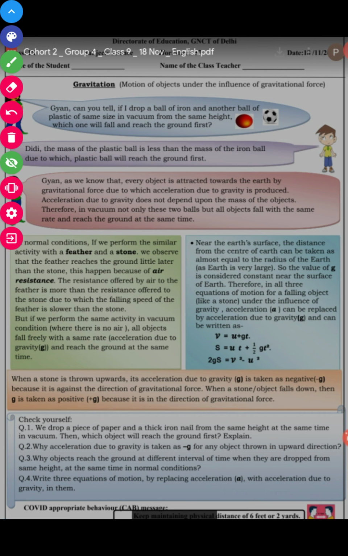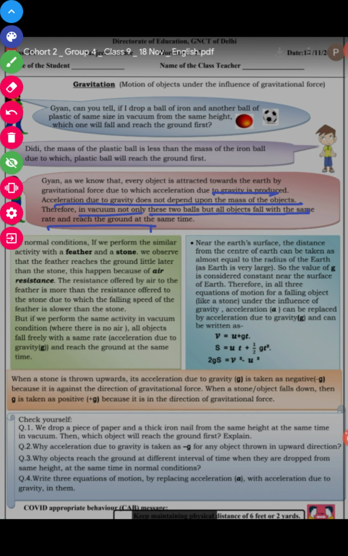Let's do the practice exercise. First question we have, if we drop a piece of paper and a thick iron nail from the same height at the same time in the vacuum, then which object will reach the ground first? Explain. As we can say, acceleration due to gravity does not depend upon the mass of the object. Therefore, in vacuum, not only these two, if we drop any object, it reaches the ground at the same rate and at the same time. This is the answer to your first question.